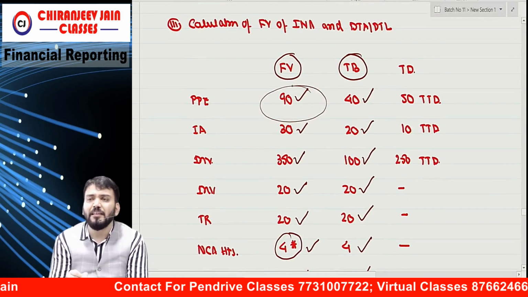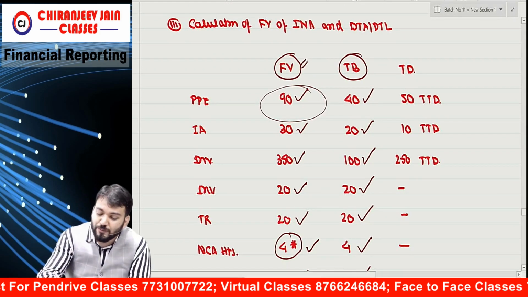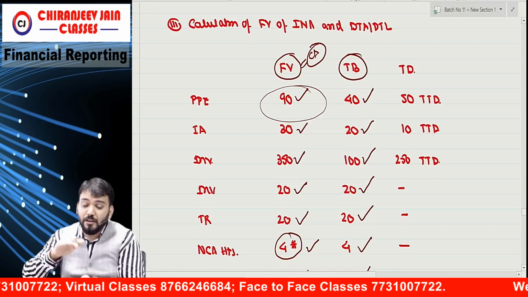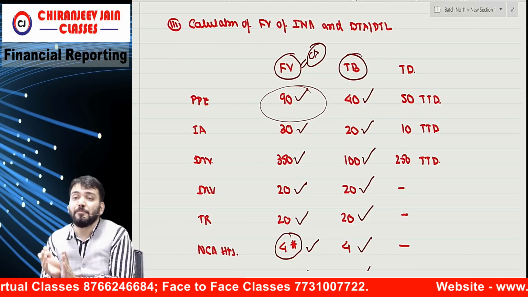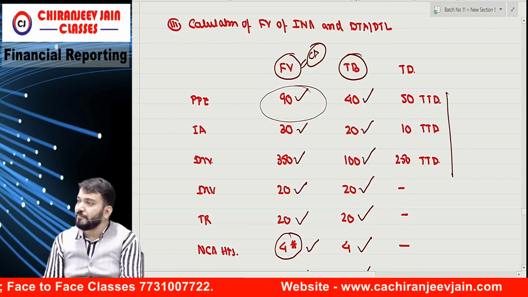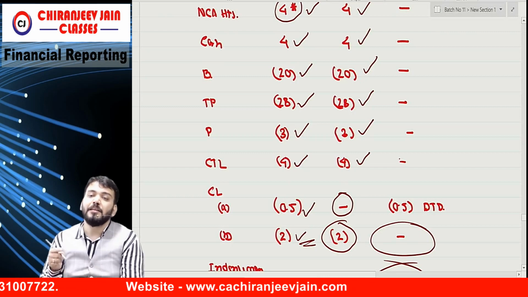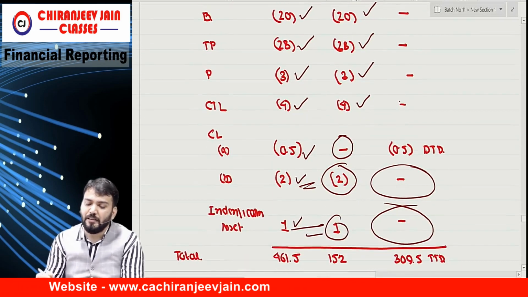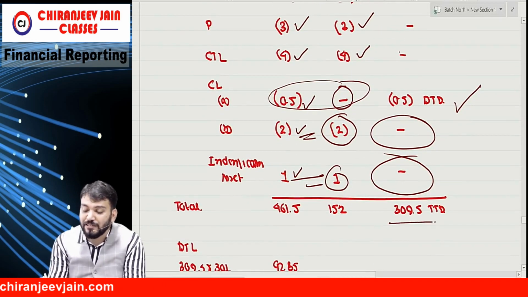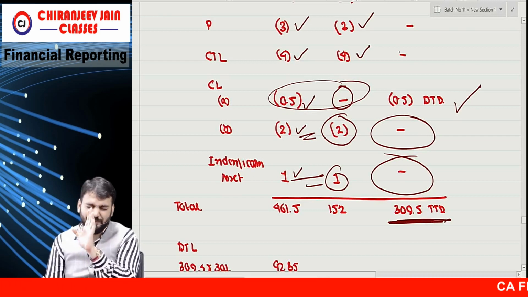The rule for an asset: if carrying amount is more than tax base, this is taxable. Here you assume fair value to be the carrying amount. If carrying amount is less than tax base, it is deductible. Then for liabilities the rule is reverse. If carrying amount is more than tax base, deductible. If carrying amount is less than tax base, then taxable. Therefore, we will find out net taxable deductible,